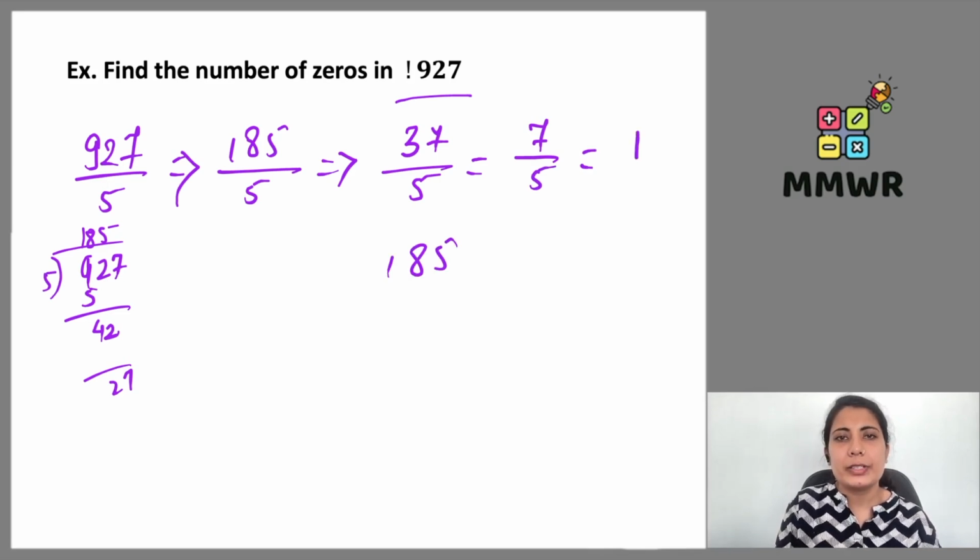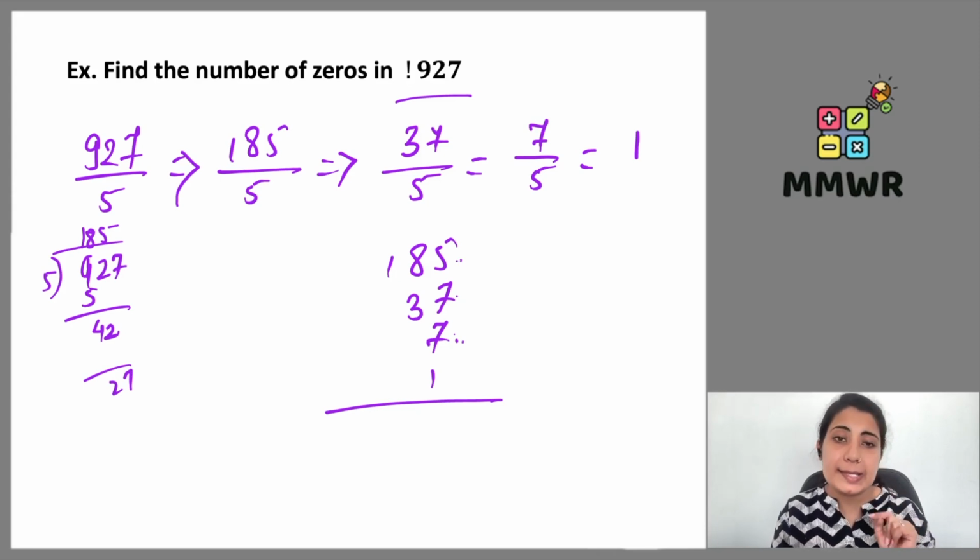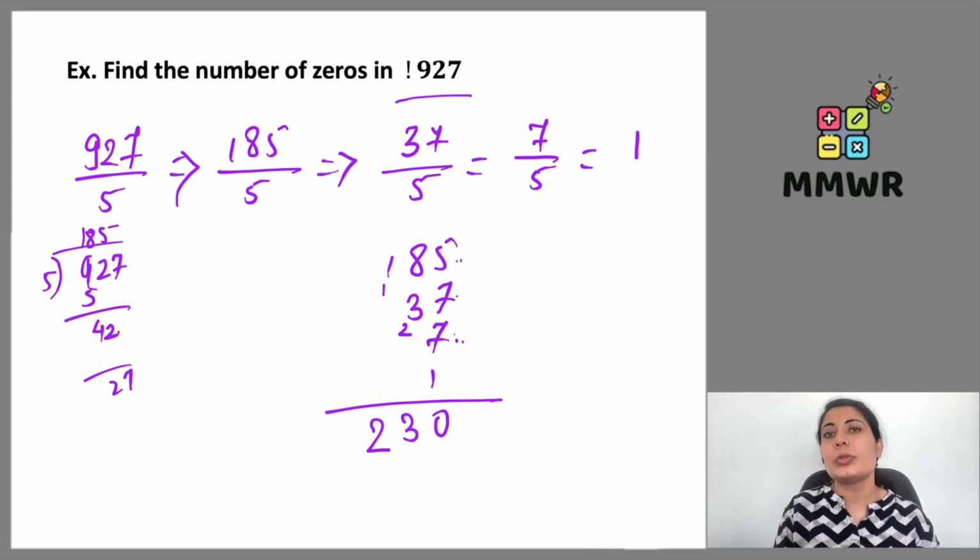So 185, 37, 7 plus 1. So 7 plus 7, 14. 14 plus 1, 15. 15 plus 5, 20. Carry over 2. 8 plus 3 plus 2 gives me 13. Carry over 1, which is 230.